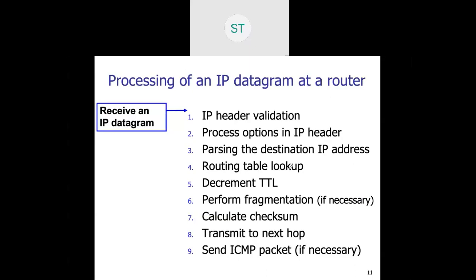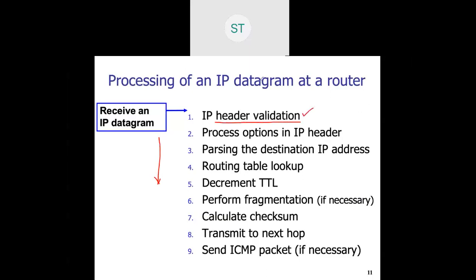When the router receives the IP datagram, what different processes are carried out? Okay. So first it will validate the header.